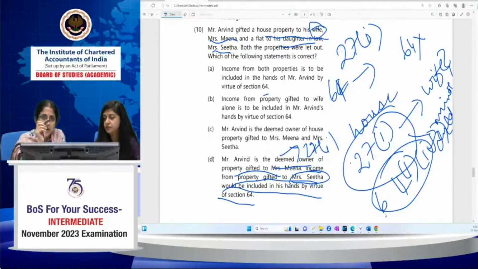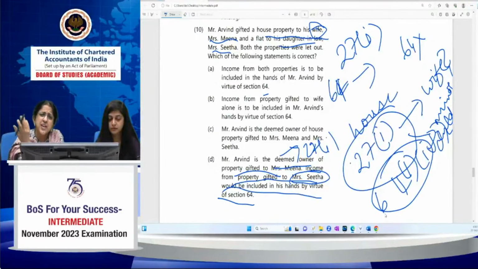For wife and minor child, other than minor married daughter, if you're gifting the house property, deeming provisions under 27(1) will apply. The transferor, spouse or transferor parent will be deemed as the owner. In respect of that part, clubbing provisions will not apply. But if you're transferring to son's wife, then section 64.